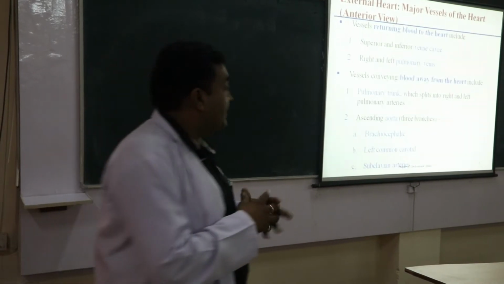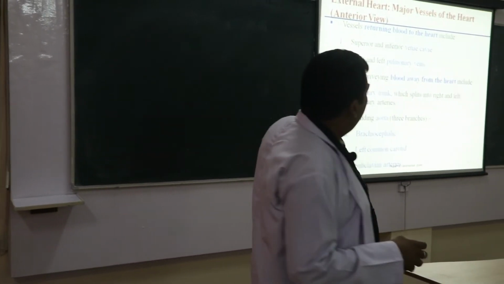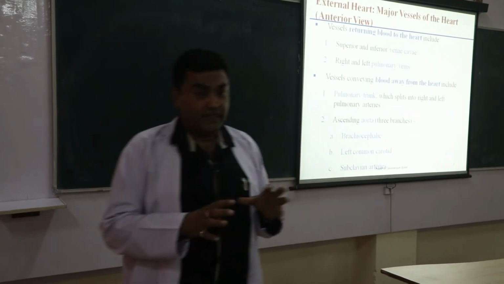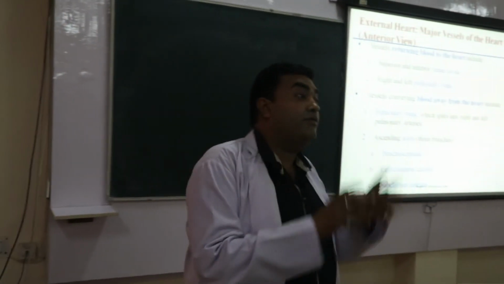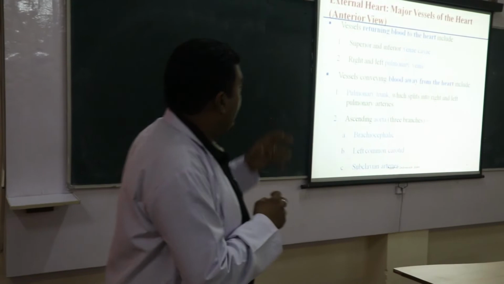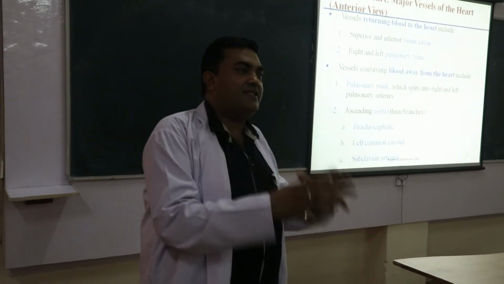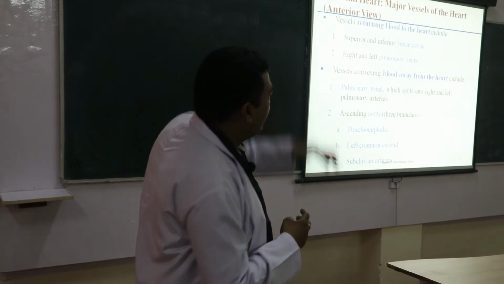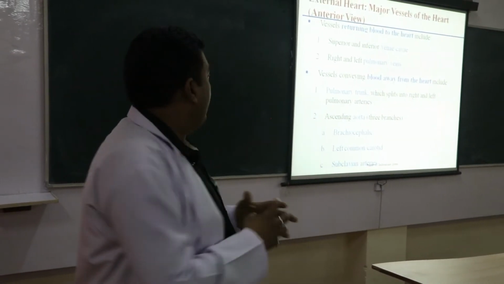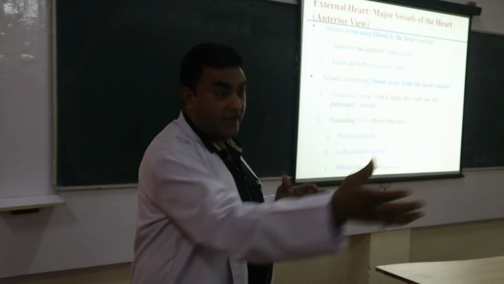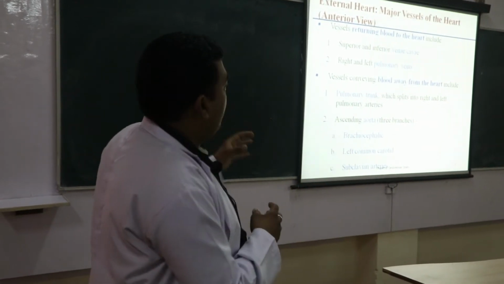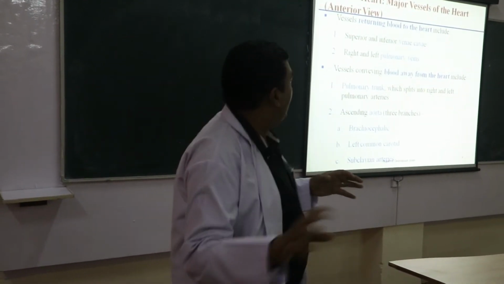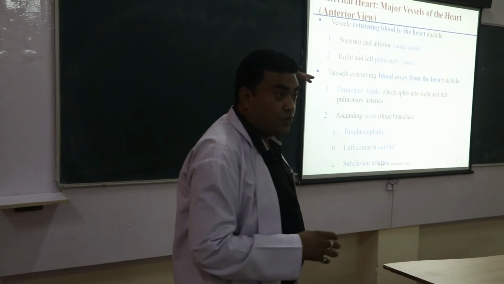Now, the important aspect in the general anatomy is the major vessels attached to the heart. This is the major aspect in the general anatomy of the heart. Okay, so we divide the major vessels attached to the heart in two parts: vessels returning blood to the heart and vessels conveying blood away from the heart.